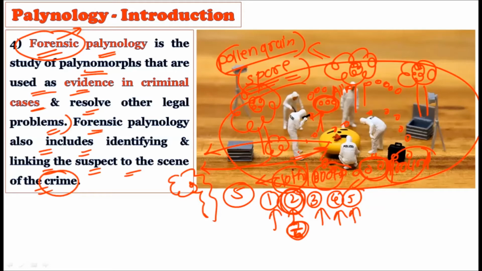So the pollen grains which are present in the air or whatever spores are present in the air or on the ground, this flora of spores can be used to trace the criminal. Okay, we can take the suspects together and we can investigate their clothes and other belongings. So we will come to know which kind of spore he is carrying. If the spores on the suspect's body and on the crime scene match, we will come to know that such a person was present at that crime scene. So in this way, under forensic palynology, we can use palynomorphs as evidence to solve criminal cases, okay, to solve legal problems, right?